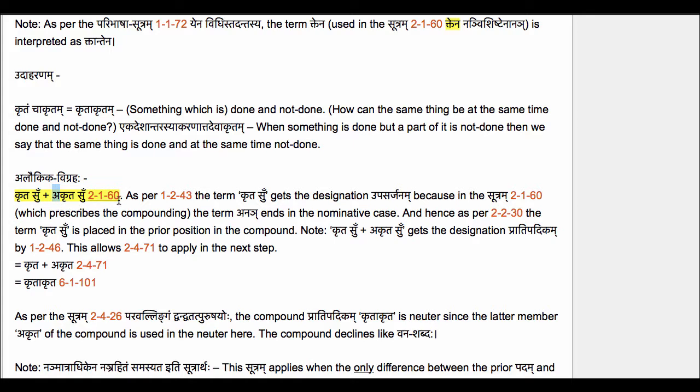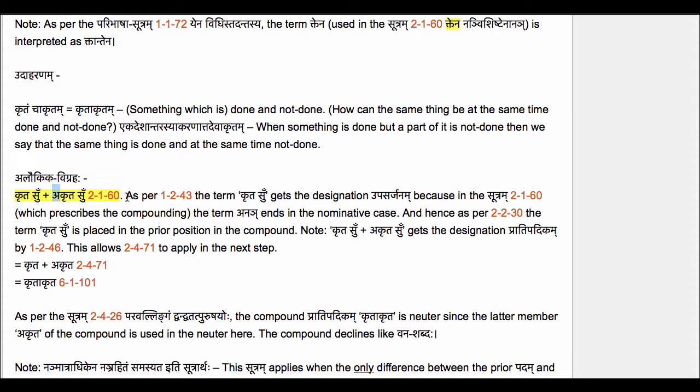Now, the Purvapadam of the compound is krita su, where the affix su is added to a Pratipadikam ending in the affix kta, but there is no negation particle nyai present here. So this is what is meant as anaiktantam. It is identical to the Uttarapadam except the negation particle nyai is absent in the Purvapadam. That is the important point here, that the Purvapadam is identical to the Uttarapadam except that the Uttarapadam has the negation particle nyai, but the Purvapadam does not. This is what is explained as nyai matradhikena nyai rahitam samasyate.